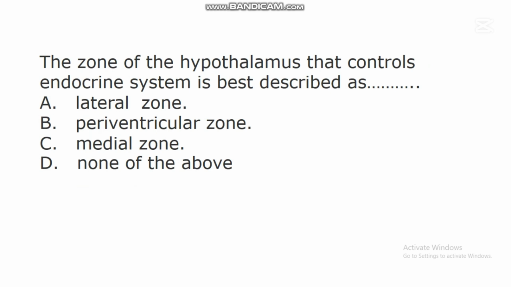The next question says, the zone of the hypothalamus that controls endocrine system is best described as dash. A. Lateral zone. B. Periventricular zone. C. Medial zone. D. None of the above. In this question, the correct answer is B. Periventricular zone. Periventricular zone is the zone of the hypothalamus that controls endocrine system.